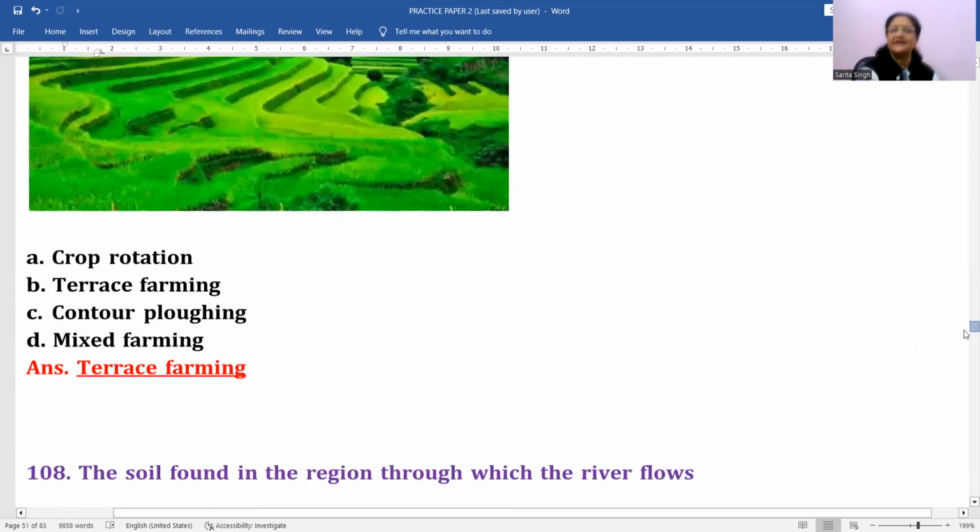The next question is about the type of farming which you can find in this particular picture. Which type of farming can you see? Is it crop rotation, terraced farming, contour plowing, or mixed farming? Terraced farming. Okay, terraced farming in Hindi is called सीढ़ीदार खेती. You can see, it's just like terraces, right? और the सीढ़ियों की तरह से नजर आ रहा है, इस वजह से इसको सीढ़ीदार खेती भी बोलते हैं,